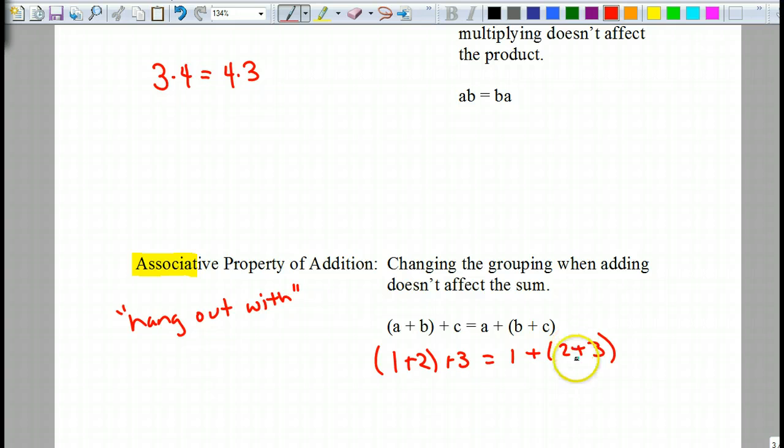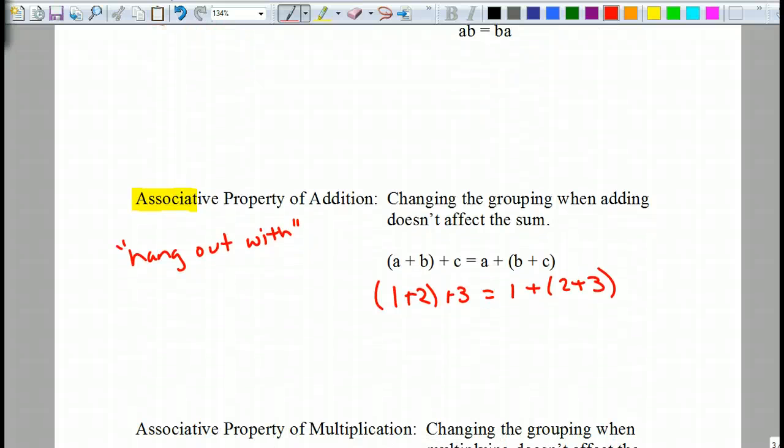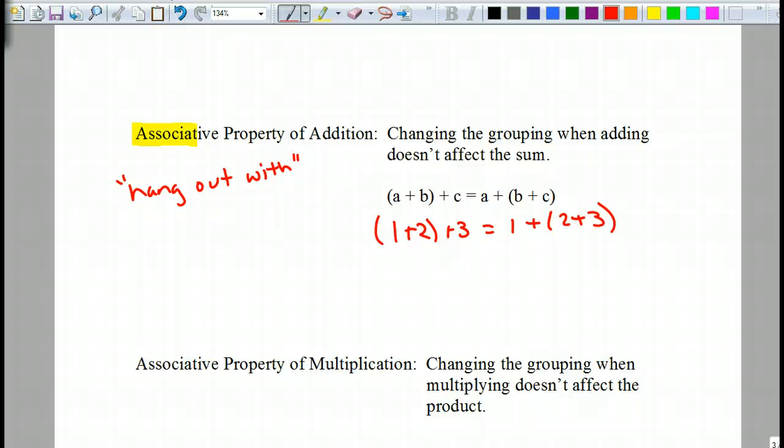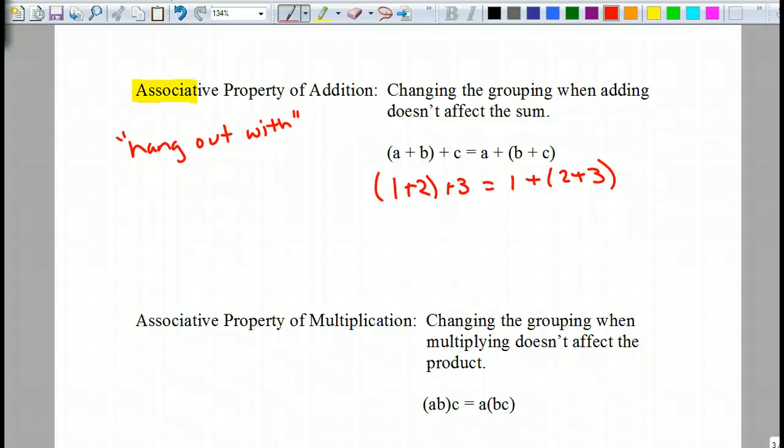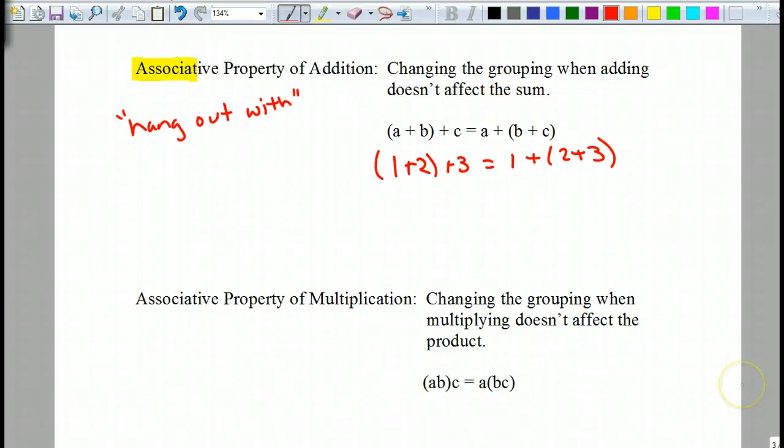And on the second one, 2 is hanging out with 3. That is true also if you're doing the same thing with multiplication. The same rule applies. So it's all based on which number associates with which number.